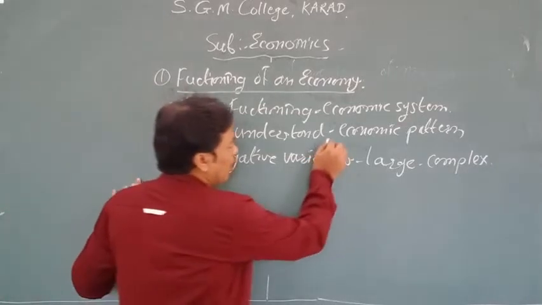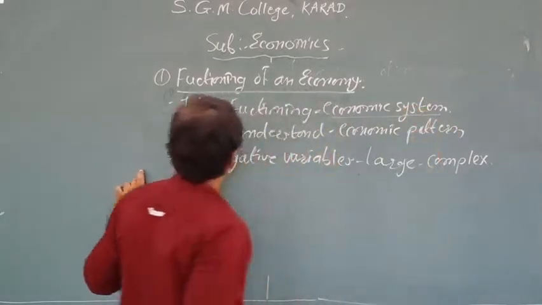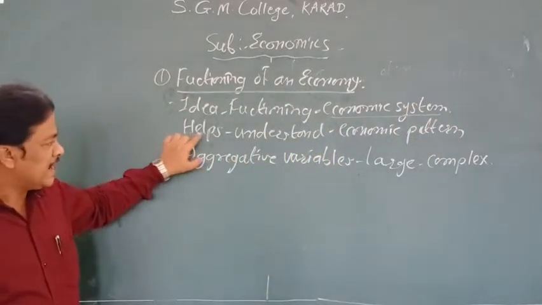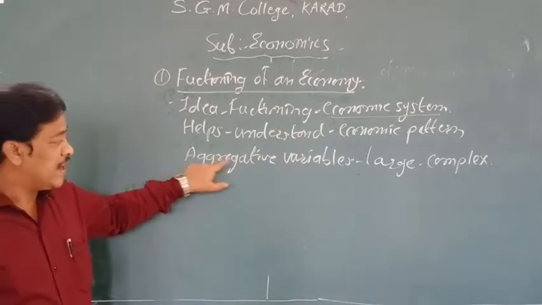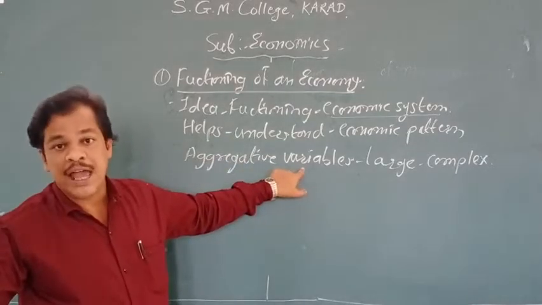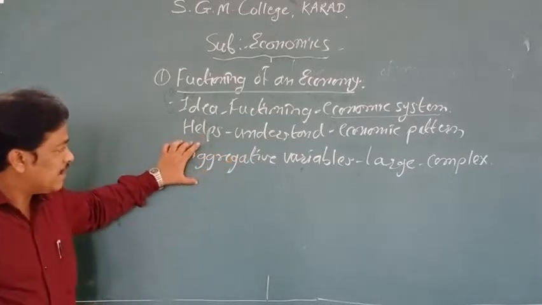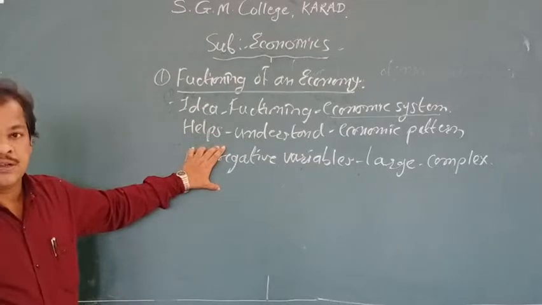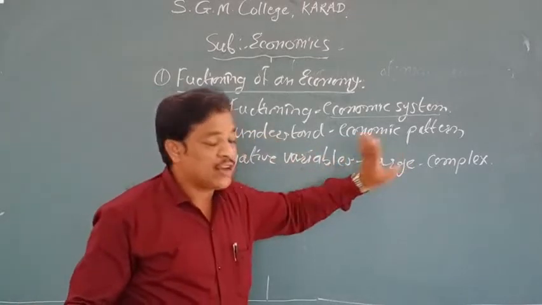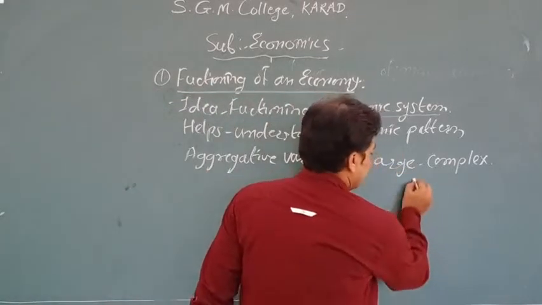This word is very important, economic system. Here it also helps to understand the economic pattern. What kind of pattern is there for aggregative variables? In my last lecture I discussed aggregative variables. It helps to understand the economic pattern of aggregative variables which are very large and very complex in the economic system.